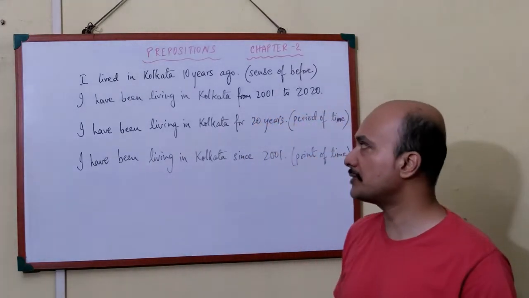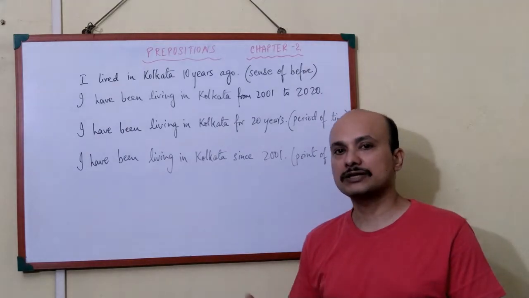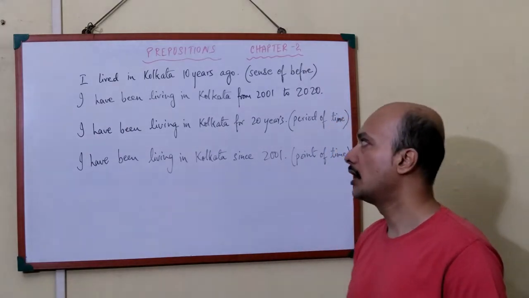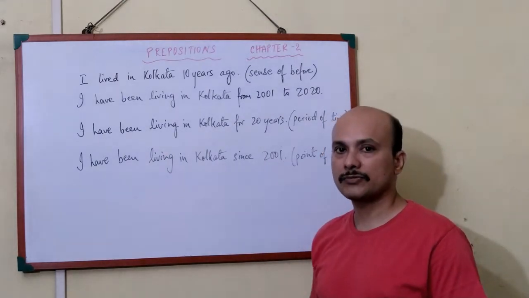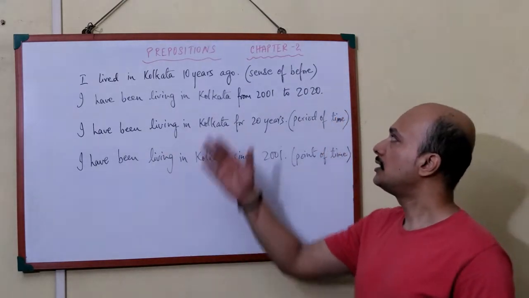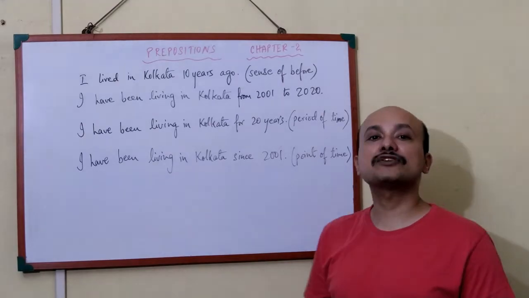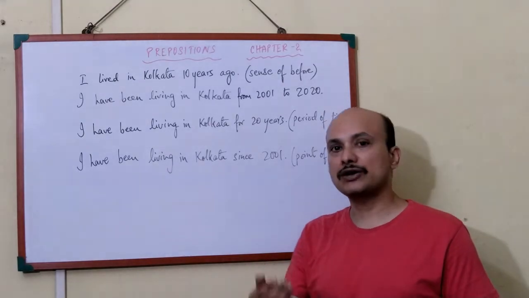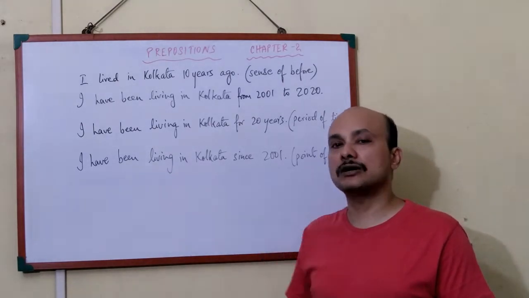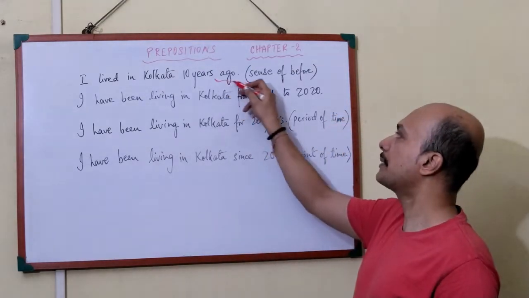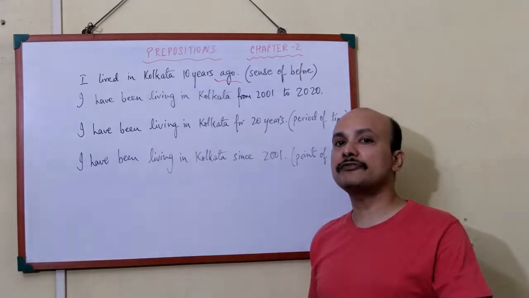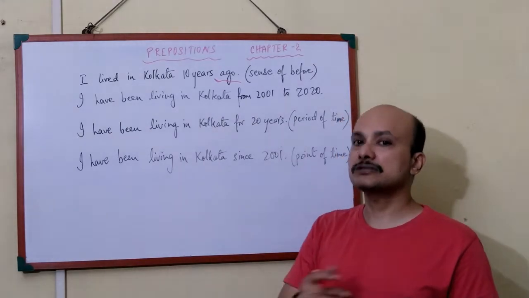As you can see, I have written a number of sentences here for you to understand the difference in meaning. First of all, I lived in Kolkata 10 years ago. So here we are speaking of a sense of before. 10 years ago means 10 years before. So here you have a preposition which speaks of a point of time, 10 years ago.